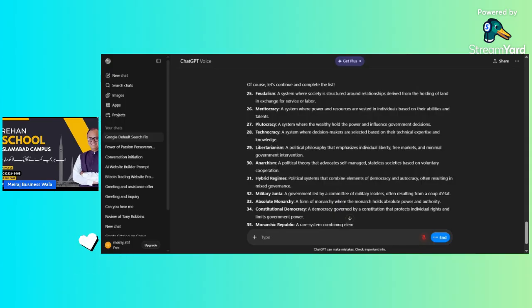35. Monarchic republic, a rare system combining elements of monarchy and republicanism. 36. Islamic republic, a state governed by Islamic law, where the government is based on Islamic principles. 37. Democratic socialism, a political ideology that advocates political democracy alongside social ownership of the means of production. 38. Environmentalism, a political philosophy that emphasizes the protection of the environment and sustainable development.